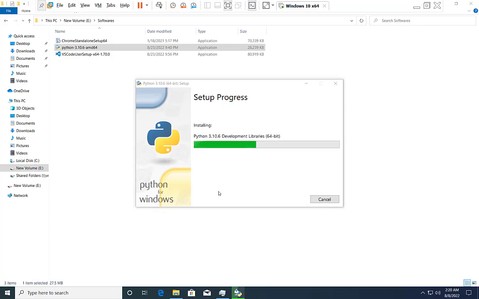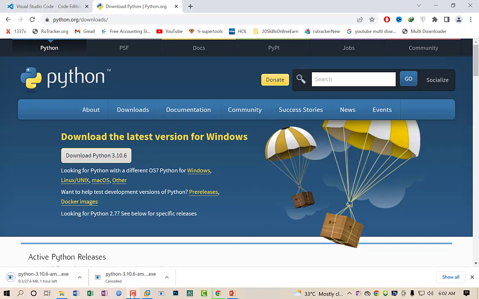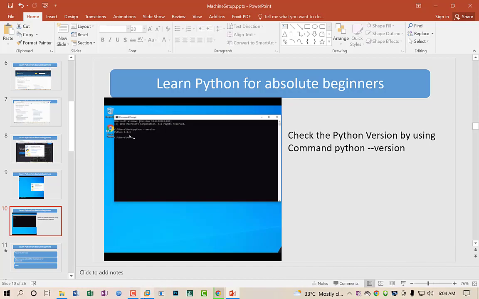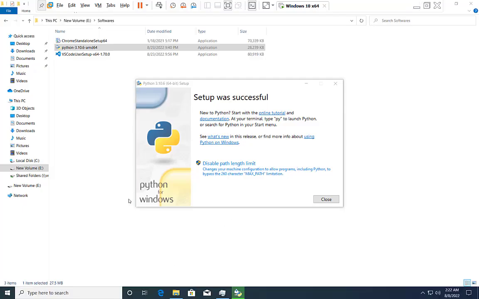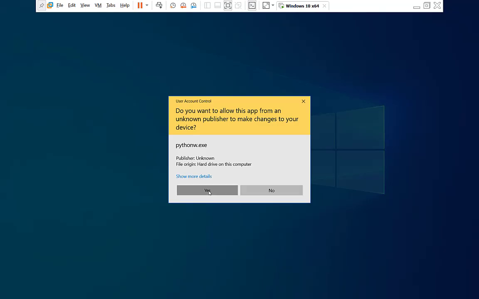It is starting to install Python. I will return back when this installation completes. As you can see, my installation has completed successfully. Now there is a checkbox called Disable path length limit. Click on that. It will remove the file path length limit for your Python path. So click on this and click OK.